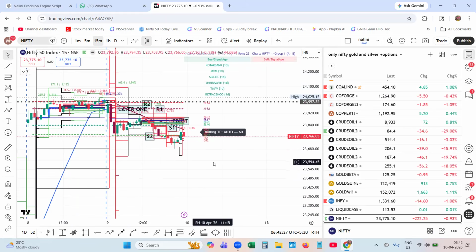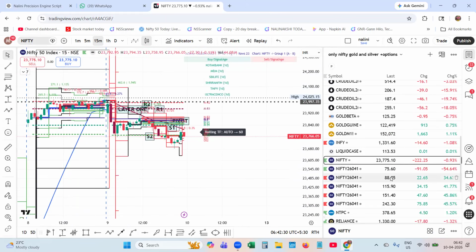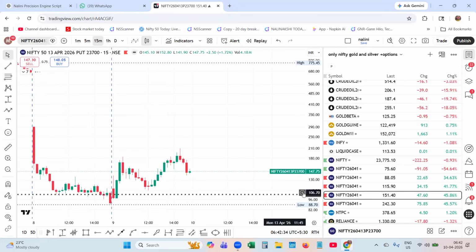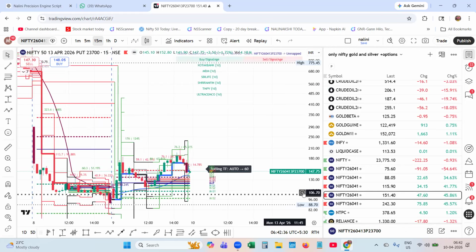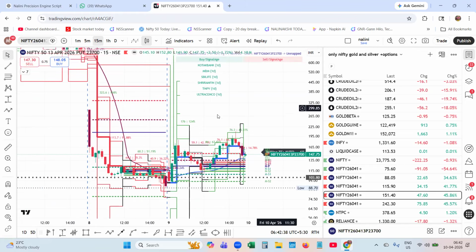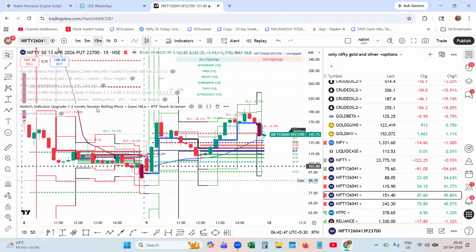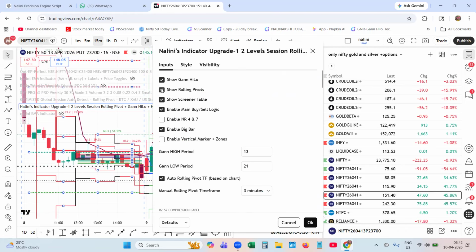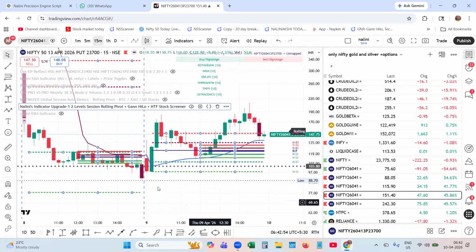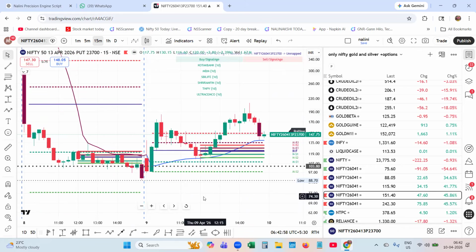So let me take you to the Nifty put option. This is the put option, 23,700 put option, and how you could have taken it precisely. Now I will disable the rolling pivot and let us calmly watch the layer 1.